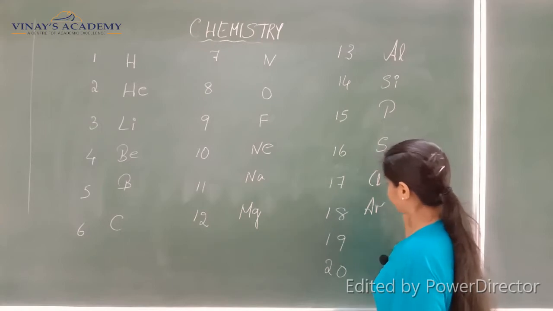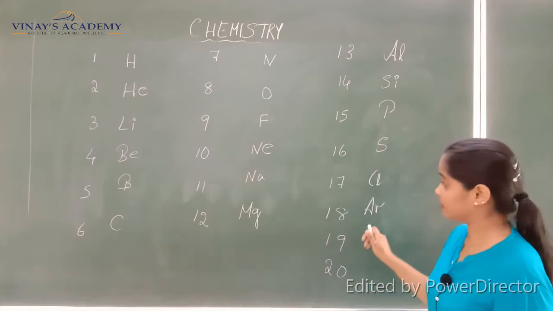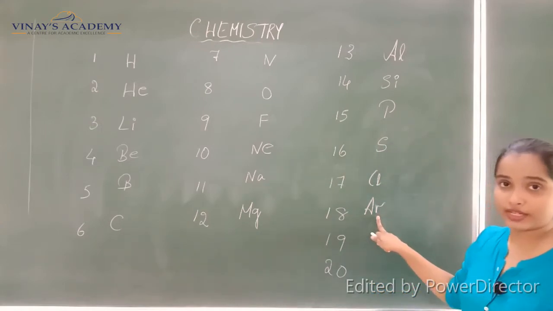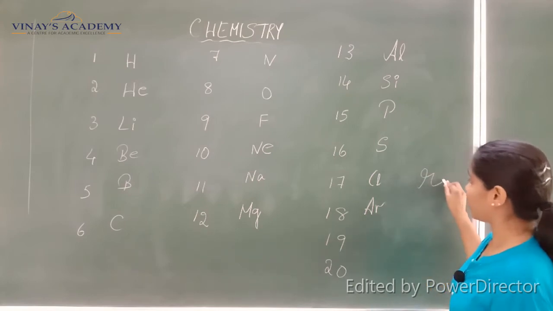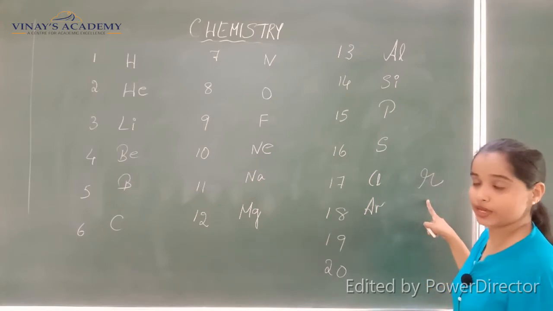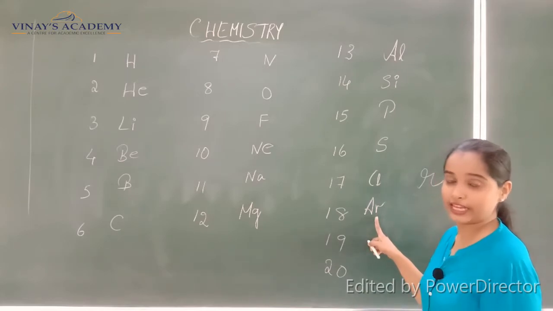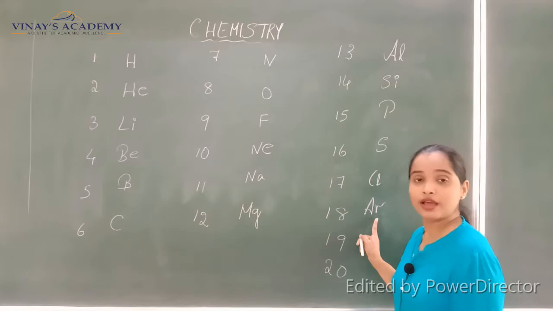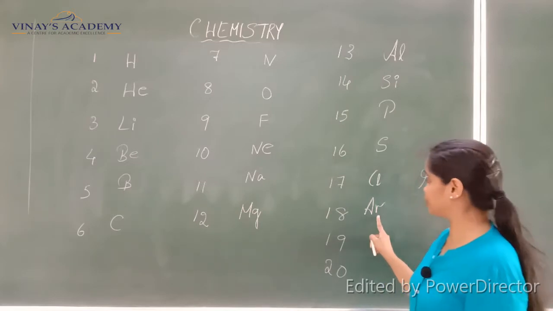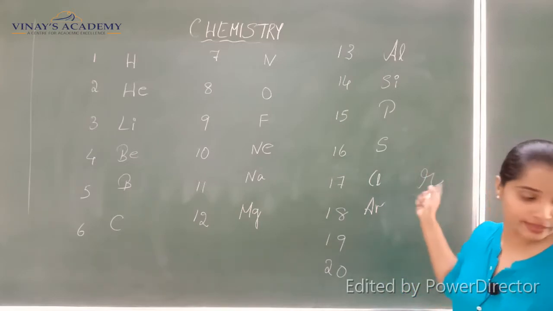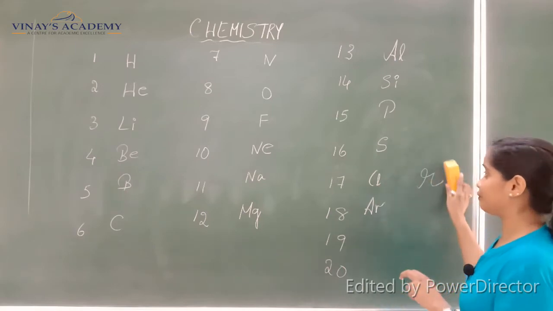Then we have argon. Writing R in this way is better than writing R like this. So you may have a practice of writing R like this, especially when you write the formulas along with the symbols. R should be written in this manner and not like this. Make a note of it.